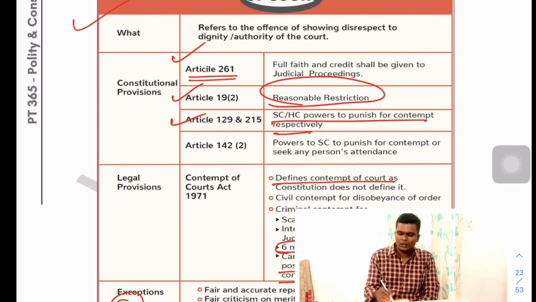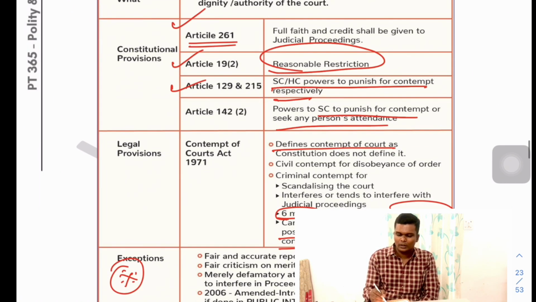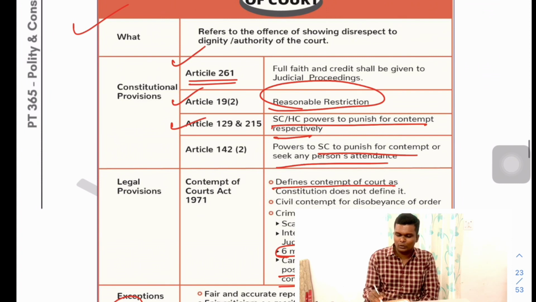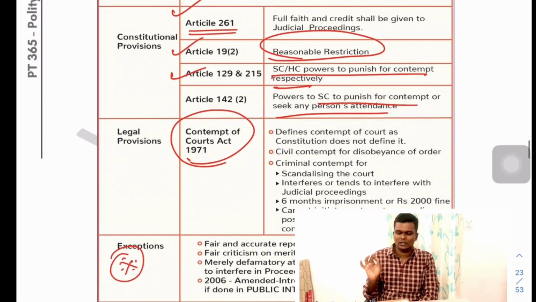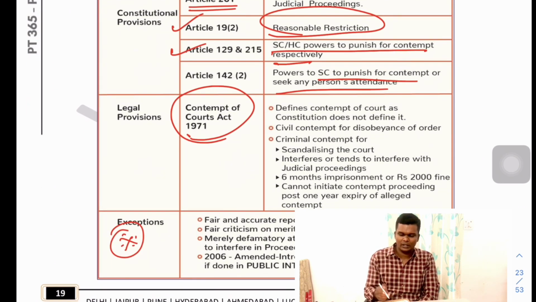Okay, and the Supreme Court or the High Court has the power to punish for the contempt, or the Supreme Court has the power to punish the contempt or seek any person's attendance under Article 142. So it has not been clearly defined in the Constitution what is contempt of court. So that is defined in the Contempt of Court Act 1971, which clearly defines what is contempt of court, which means